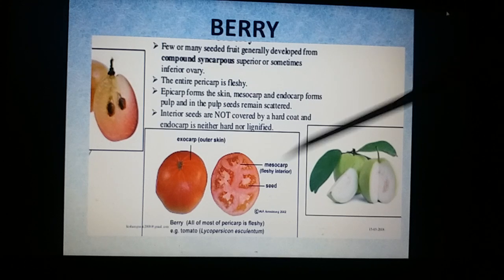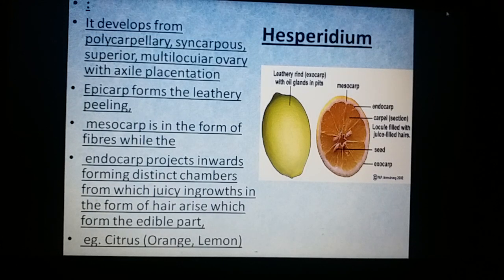We can take examples like Lycopersicum, Capsicum, and brinjal for the berry. This is hesperidium. The most important aspect in describing a fruit is to first mention the type of ovary it develops from.